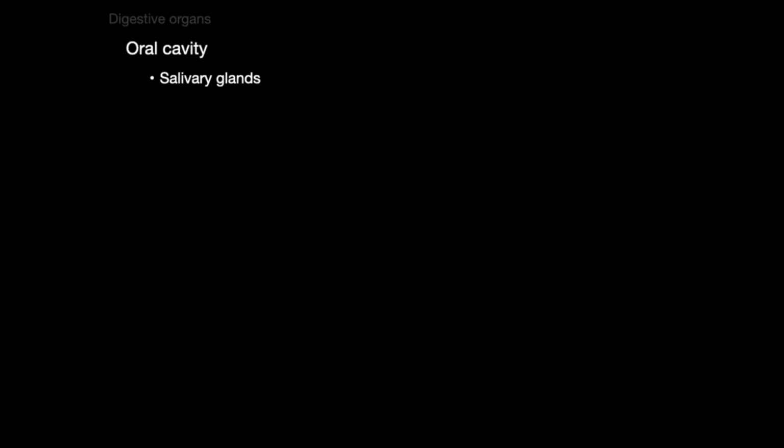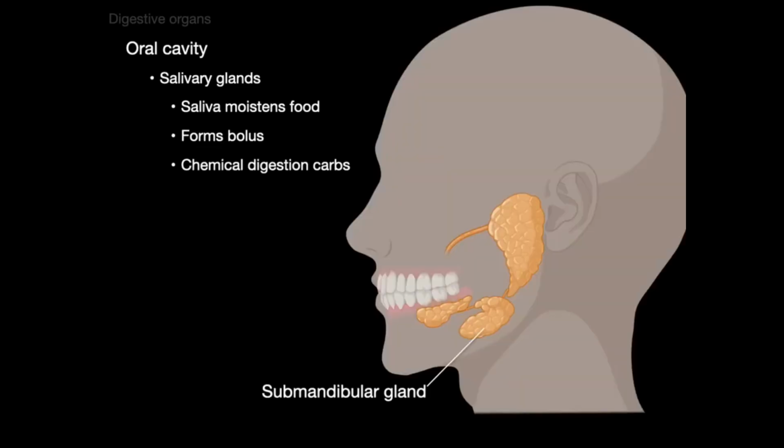Now let's enter salivary glands in the oral cavity, and that's where saliva moistens food and it forms a bolus. And the salivary amylase in saliva starts the chemical digestion of carbohydrates. So there we have three glands: submandibular salivary gland, the parotid gland, and the sublingual salivary gland. And these glands make saliva, but the submandibular makes the most by far, like 75 to 80% of the saliva. Parotid makes maybe 15 to 20%, and just 2 to 3% is that sublingual salivary gland. And these glands are paired, 3 on each side.